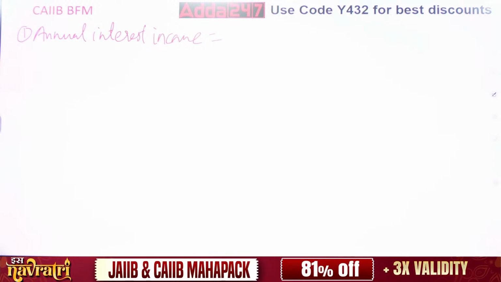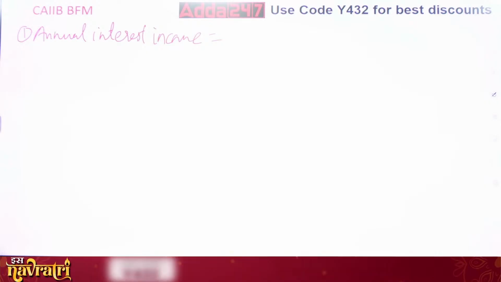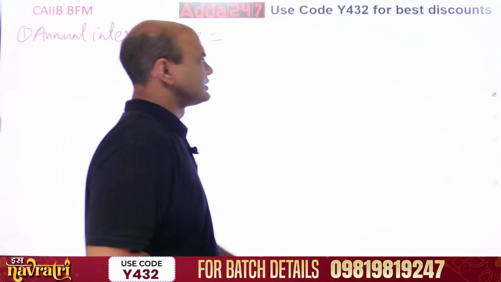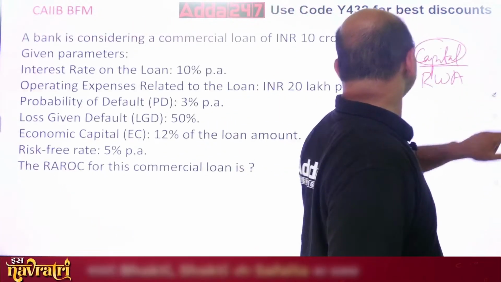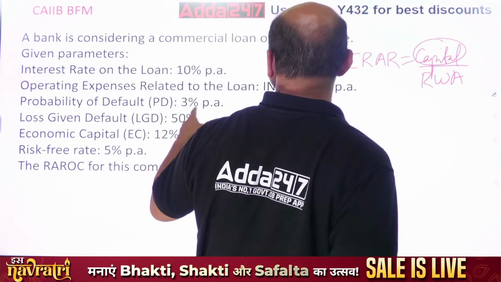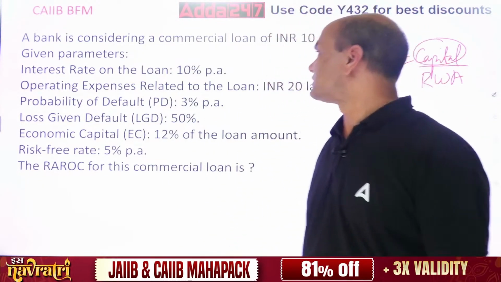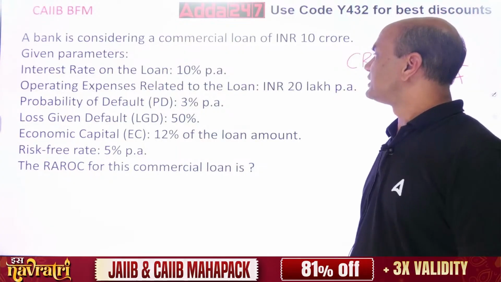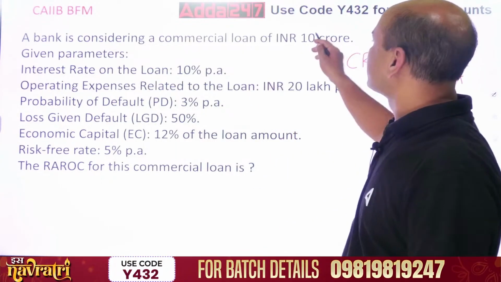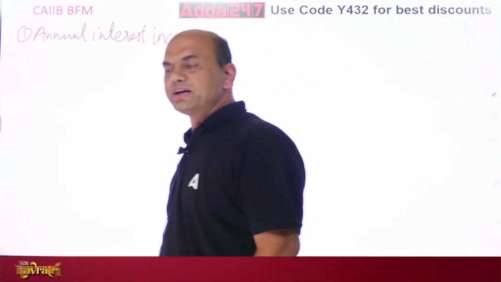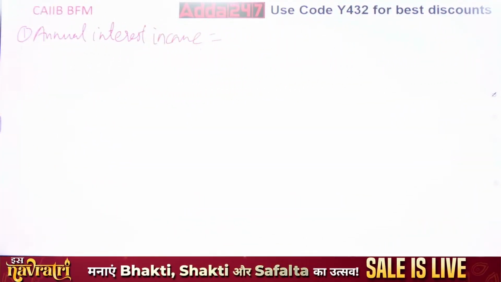Commercial loan is of 10 crores, sorry, 10 crores, and the rate of interest given is 10%. So 10 crores, 10%. Find this. Get the answer.